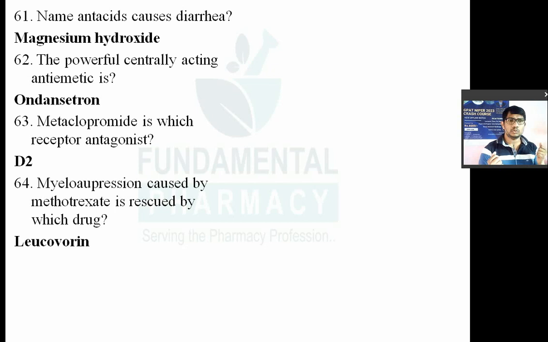Now what happens due to blocking of synthesis of folic acid? There is a deficiency of folic acid, right? Folic acid is very important for the synthesis of DNA and further protein synthesis. Actively dividing cells will be suppressed. In case of bone marrow suppression by methotrexate, what you have to do? You have to supply the precursor. What is the precursor? That is folinic acid. Folinic acid is known as the citrovorum factor, and that is nothing but leucovorin. So myelosuppression caused by methotrexate is rescued by leucovorin or folinic acid. It is also known as folinic acid.